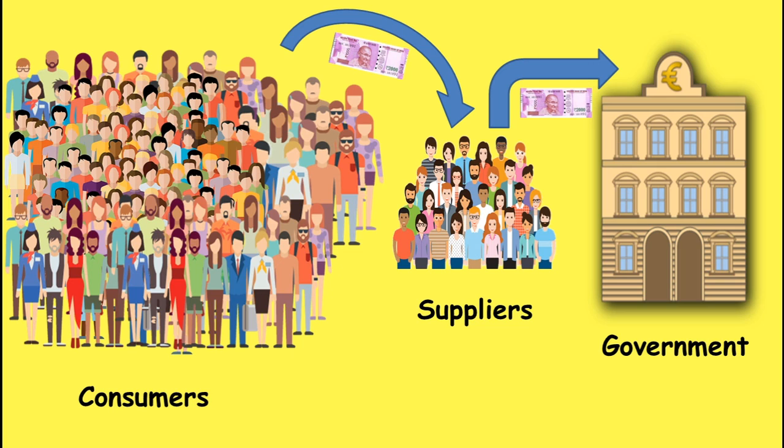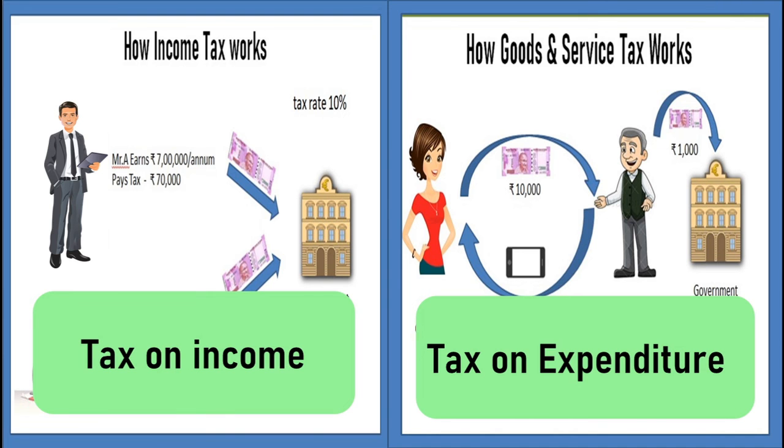People having higher income pay income tax, but everyone pays GST when we go to a hotel, when we buy a mobile or car, wherever we go, we have to pay GST. So GST eventually increases the revenue of the government.